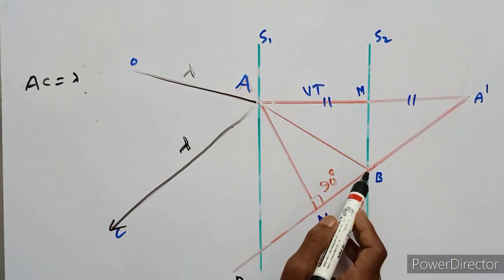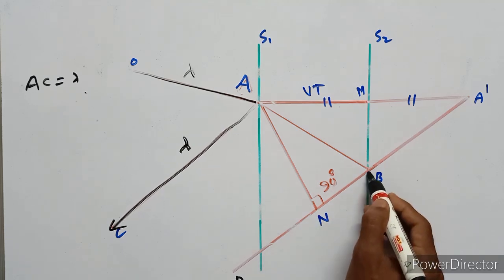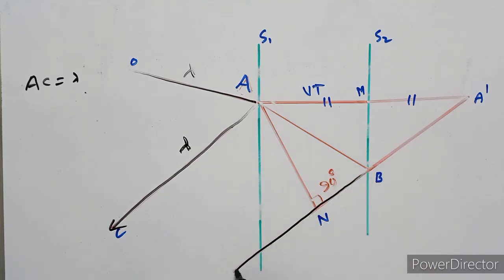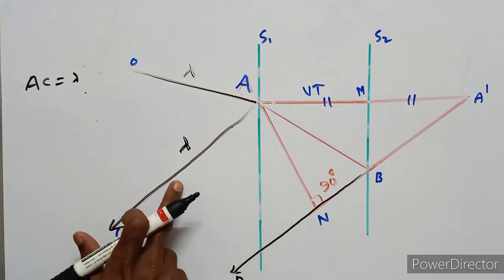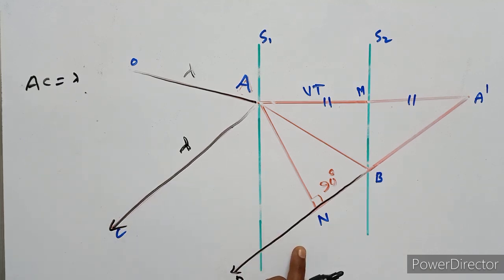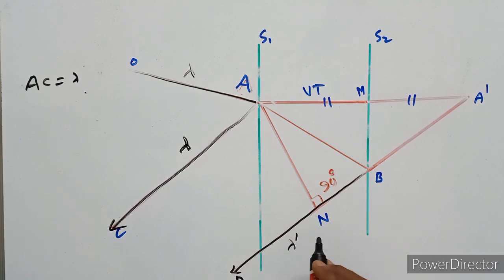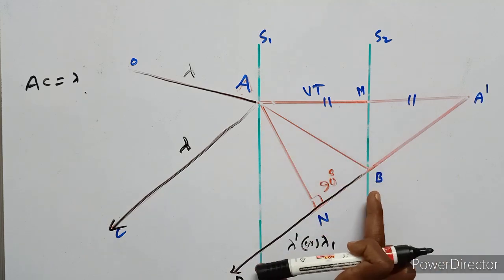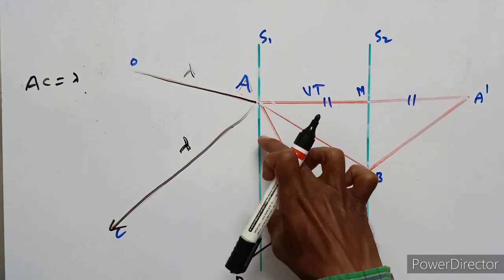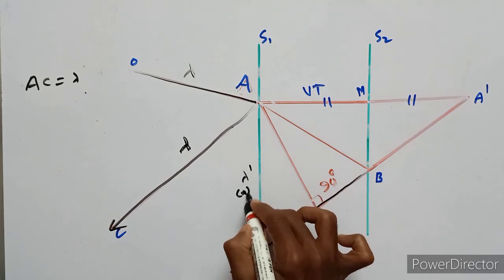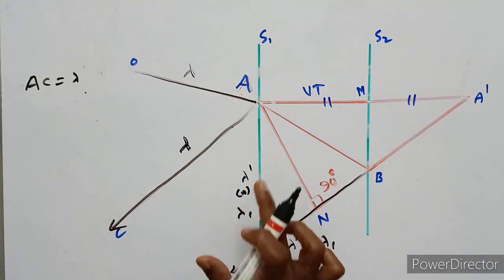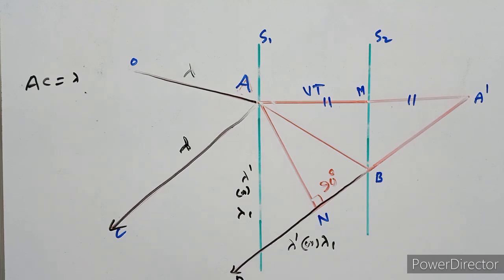This ray is reflected along BD in this way. So this is also a reflected ray. Then the wavelength of BD is also lambda dash or lambda 1. So now we calculate the change in wavelength.